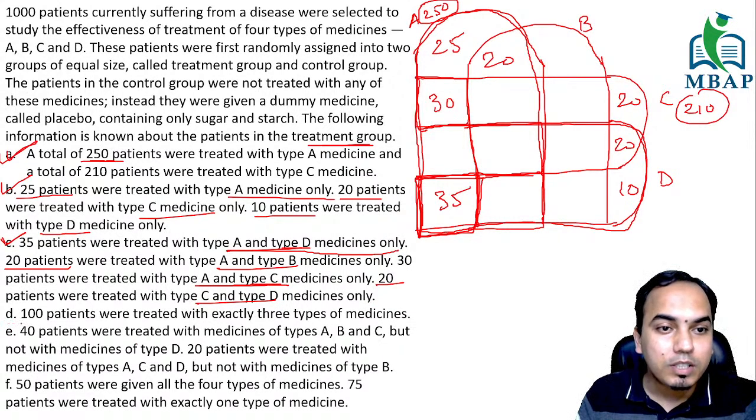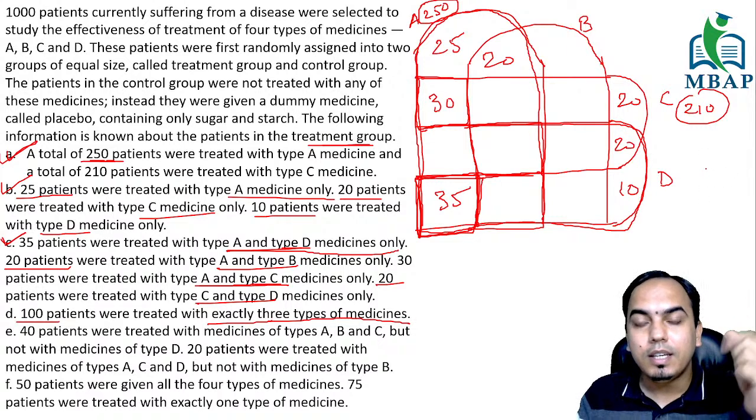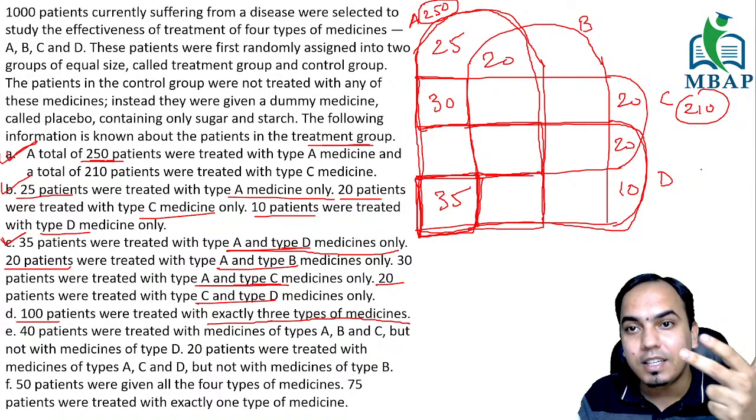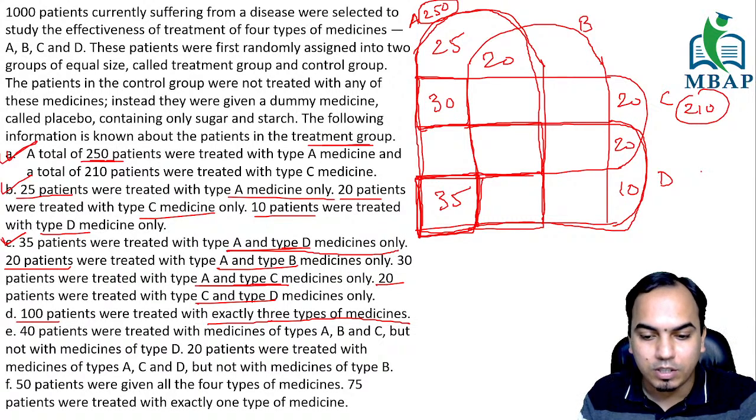Then we're coming up with statement number D, which says that 100 patients were treated with exactly 3 types of medicines. Exactly 3 types of medicines. What are the combinations of 3 types of medicines, guys? This can be either A, B, C. This can be A, C, D. Or this can be B, C, D. Or A, B, D. These are the different combinations which are possible, right? So 3 types.